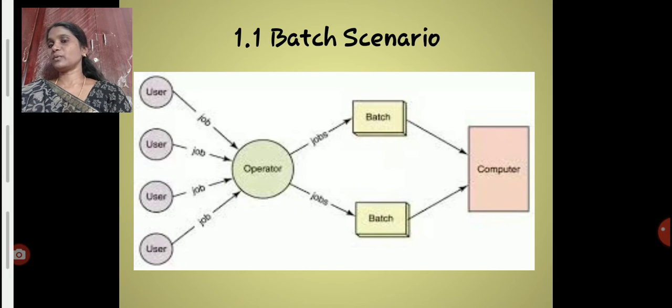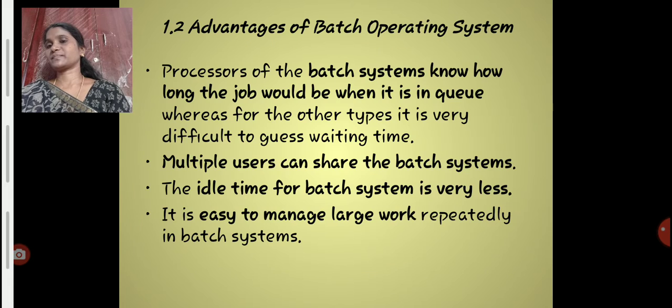The users are not directly contacting the computer here. They interact only with the operator, and the operator batches the jobs, and those batches will later be submitted to the computer for execution.